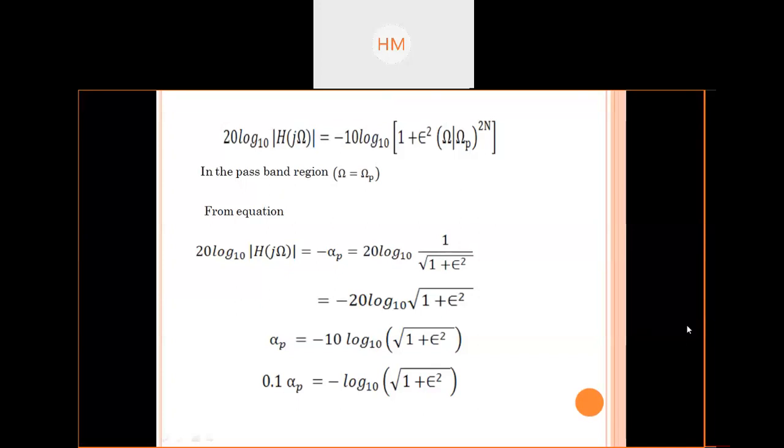So, by simplifying that equation, this is marked as alpha p, a very important parameter. 20 log h of j ohm.